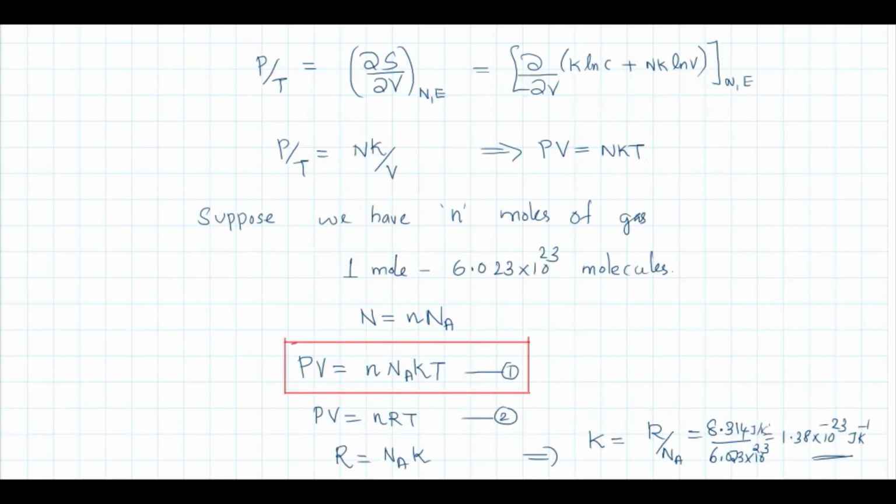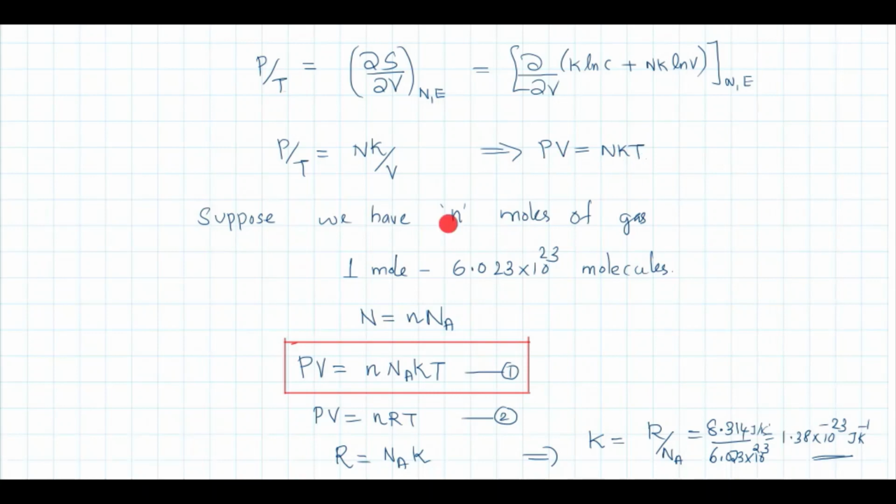Once we have S, we can calculate P by T. Pressure by temperature is dou S by dou V at constant N and E. So substitute for S, k log C plus N k log V, and take the derivative with respect to V. The first term is constant, so its derivative is 0. The second term is N k into log V, whose derivative is 1 by V. So you will get P by T is equal to N k by V, and that is PV equal to N k T.